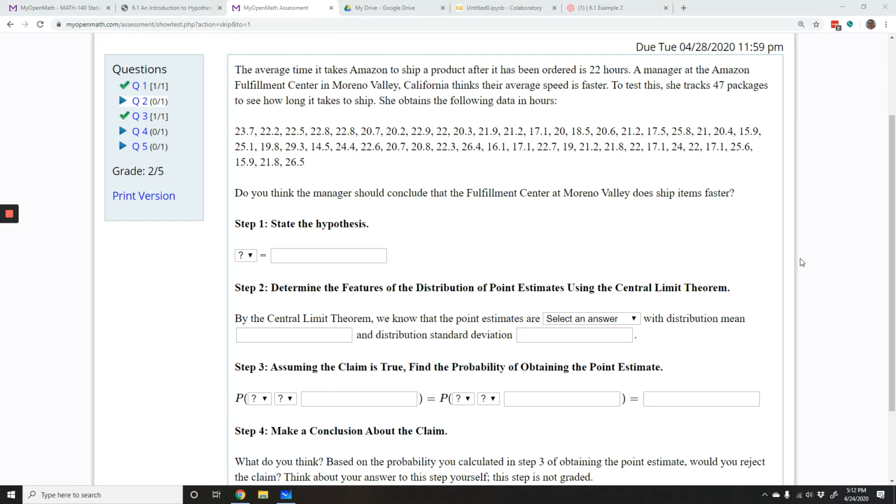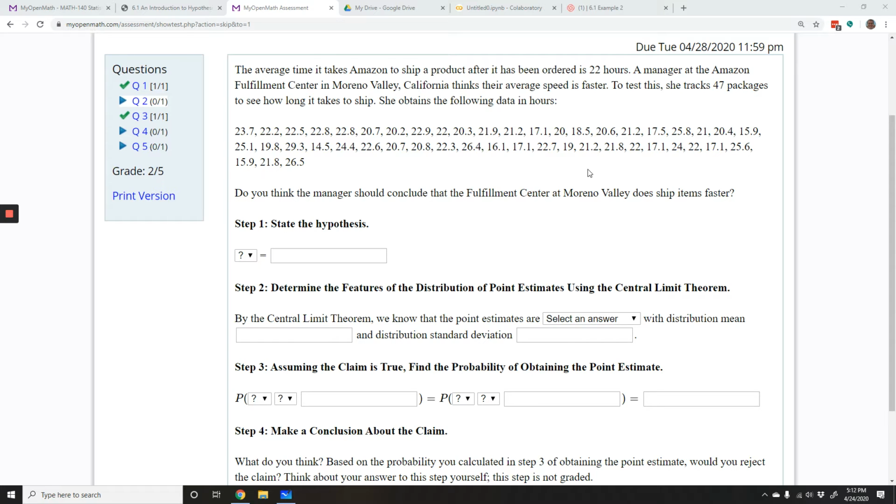The average time it takes Amazon to ship a product after it has been ordered is 22 hours. A manager at the Amazon Fulfillment Center in Moreno Valley, California, thinks their average speed is faster. To test this, she tracks 47 packages to see how long it takes to ship. She obtains the following data in hours, and we have the data. Do you think the manager should conclude that the fulfillment center at Moreno Valley does ship items faster?